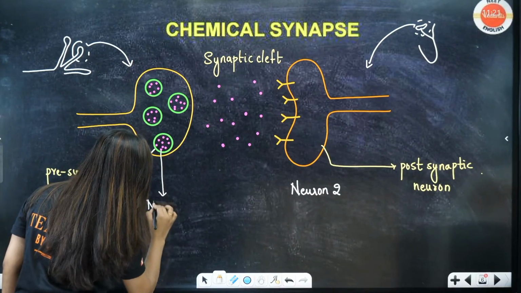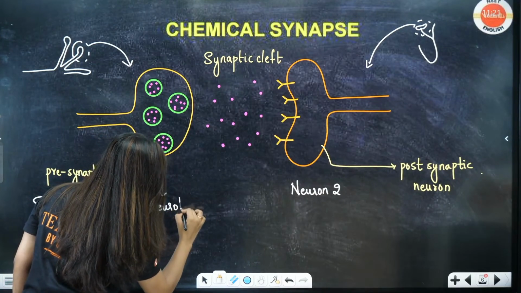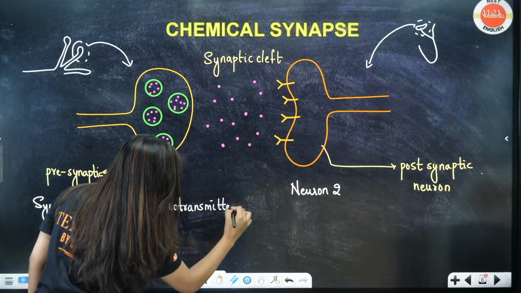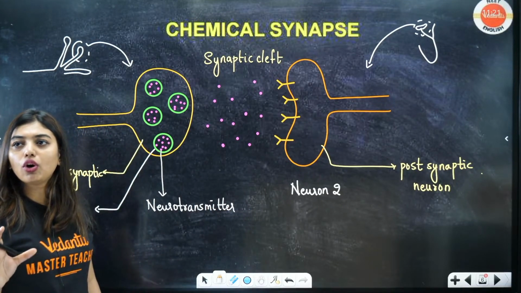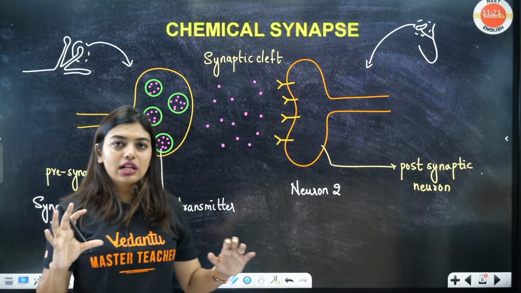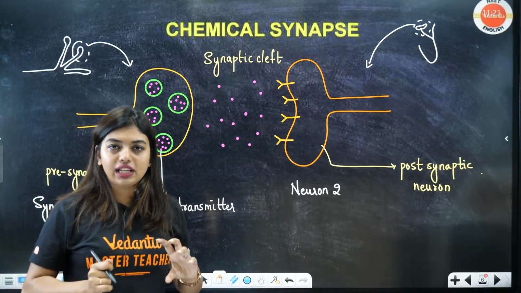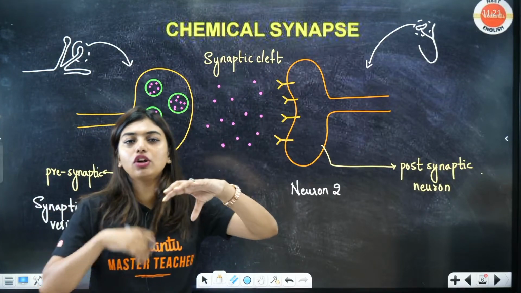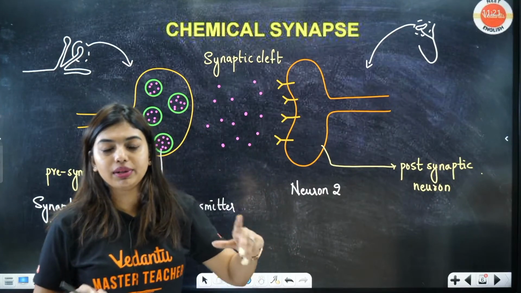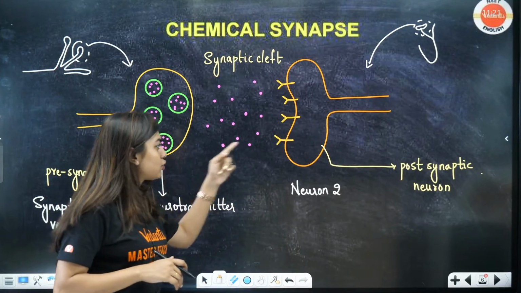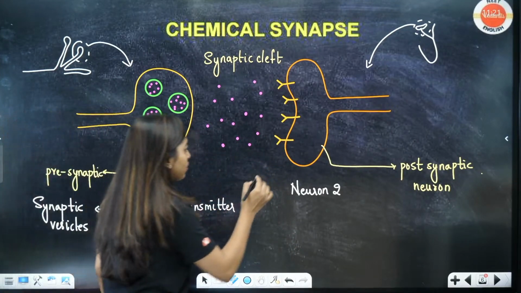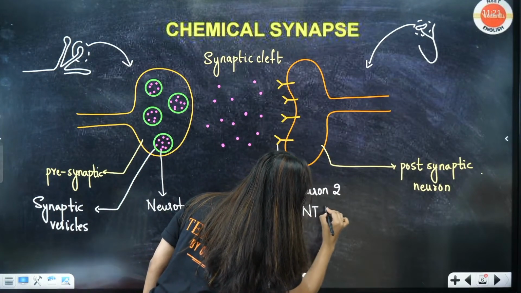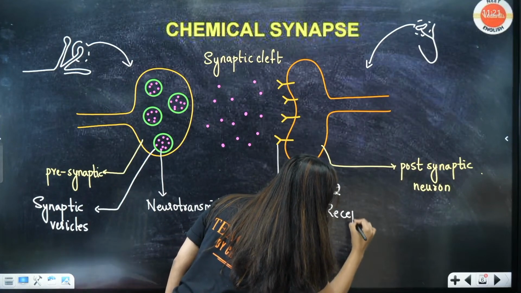Students, different neurotransmitters will have different receptors, which you don't have to know right now, but just understand. Imagine lock and key. Will the key be the same for every lock? No. Depending on the lock, the key will be different. Same way here also, depending on the neurotransmitter, the receptors are going to be different. Neurotransmitter receptors, I'm writing NT.